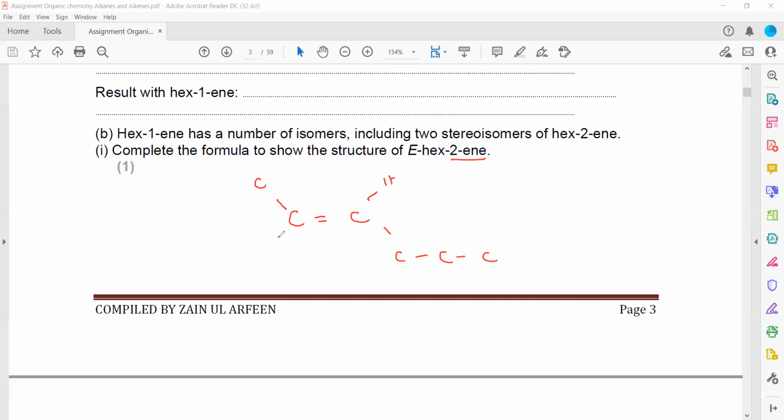And there will be hydrogen here. This will be CH3, this will be CH2, this will be CH2, and this is CH3. So this is hex-2-ene. In the second position we have a double bond, and it is trans. Why is it trans? Because the heavy groups, the priority groups, are on opposite sides.